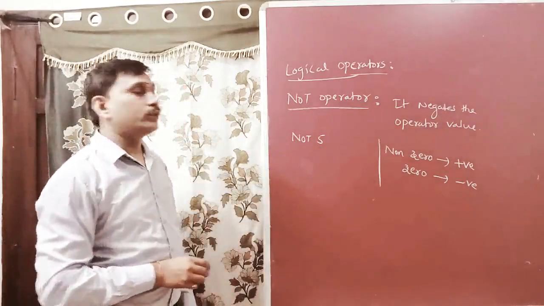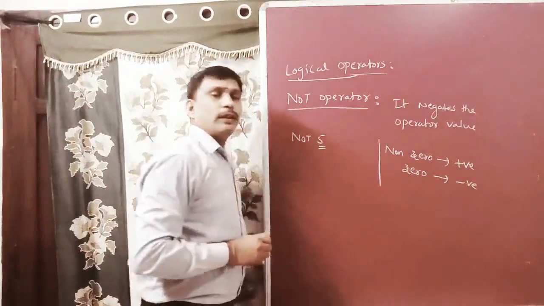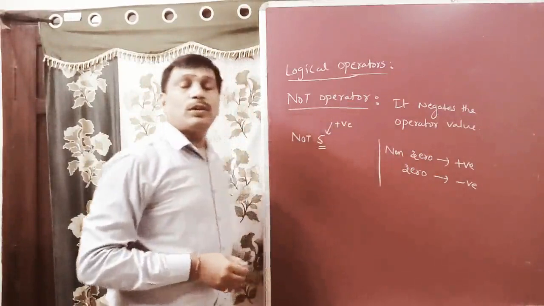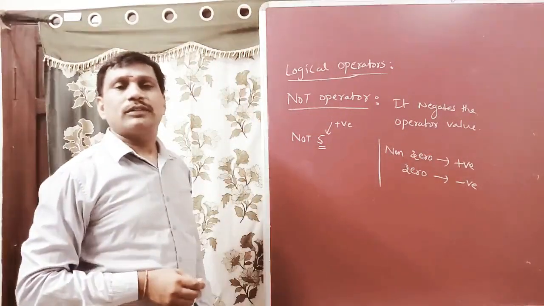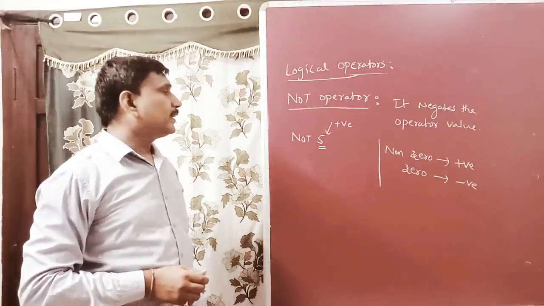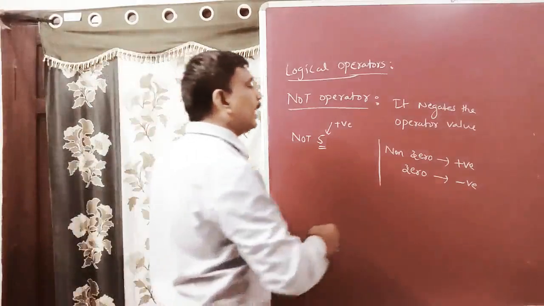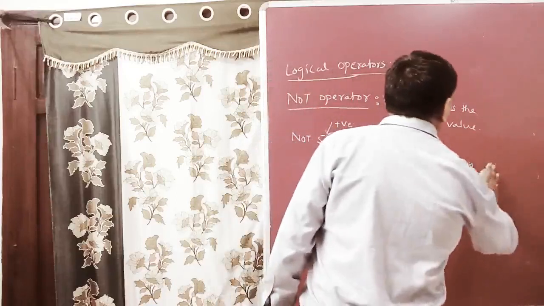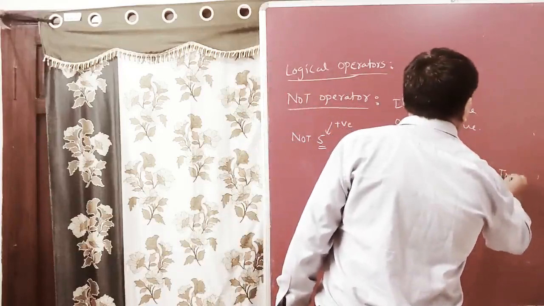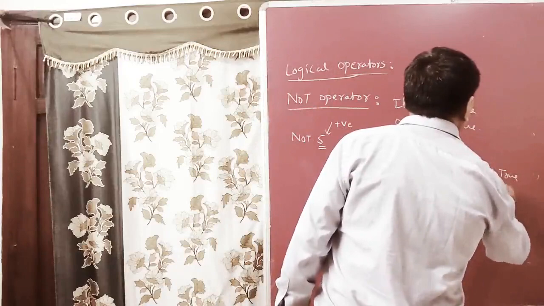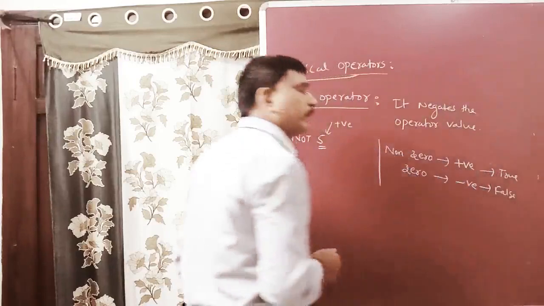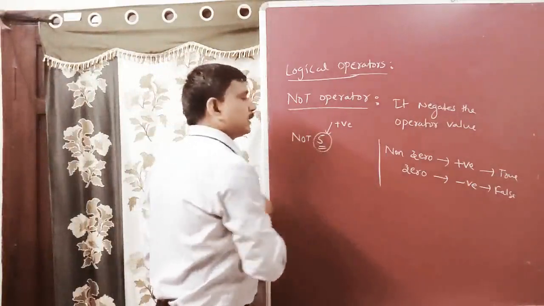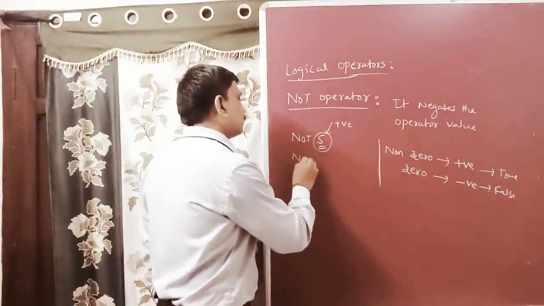Here I am writing not 5. Here 5 is a positive value, so it is a non-zero value. Positive means we always take it as true. Negative means false. 0 means negative, and negative means taking it as false. So this one is not true.